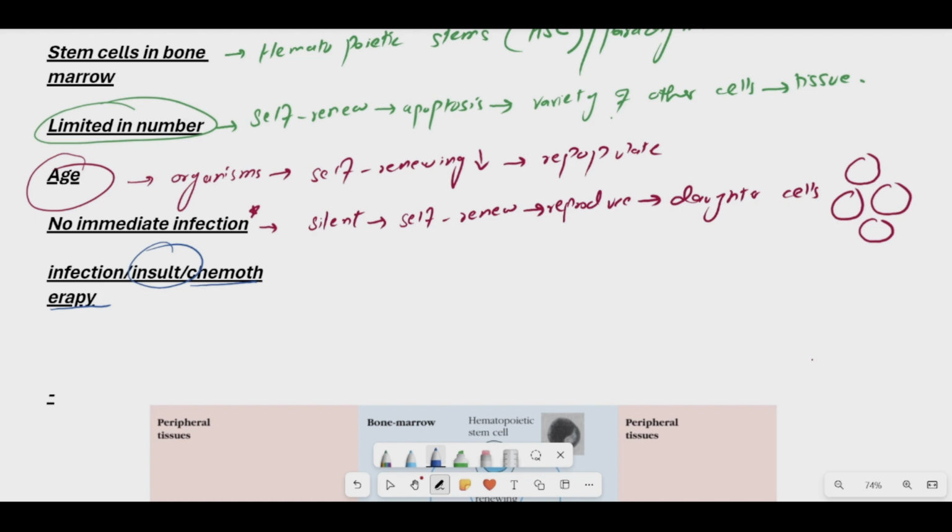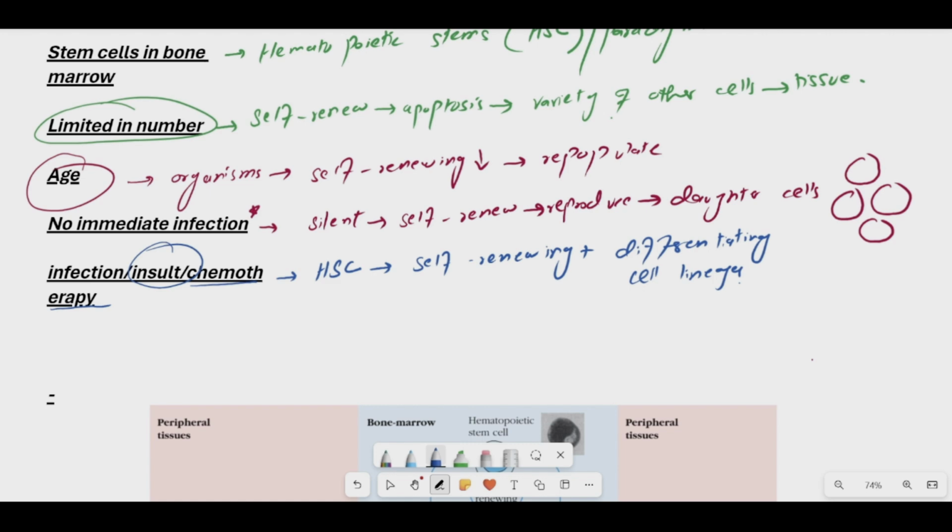So in that particular case, the hematopoietic stem cells and all the other stem cells of the body have great self-renewing ability. It means they are greatly repopulating themselves. They are not only repopulating themselves, but they are also differentiating into other cell lineages,